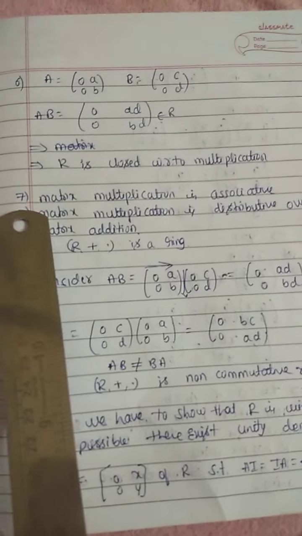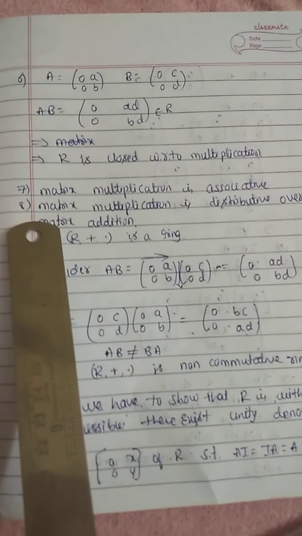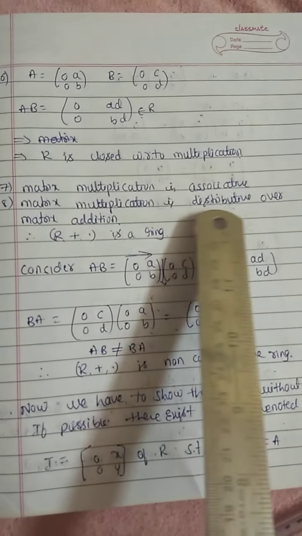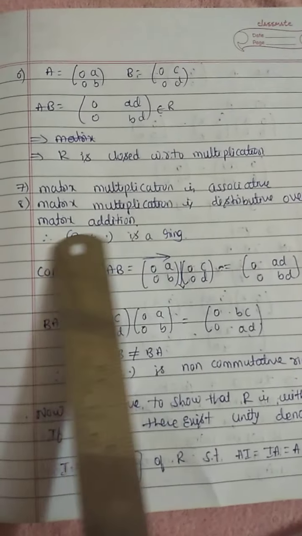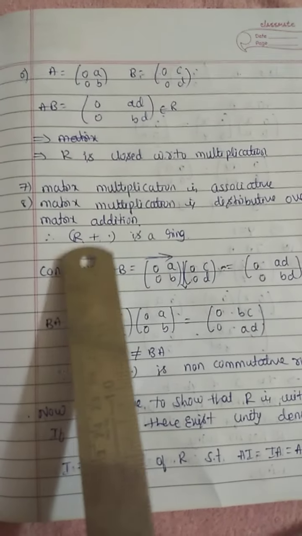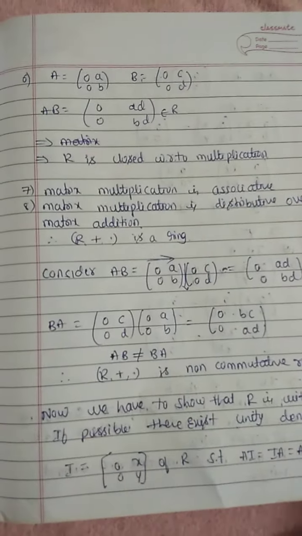Seventh property, matrix multiplication is associative. Eighth property, matrix multiplication is distributive over matrix addition. Therefore, R plus dot is a ring.